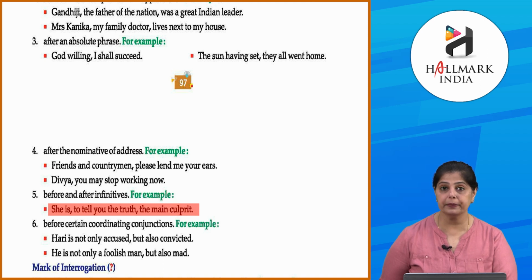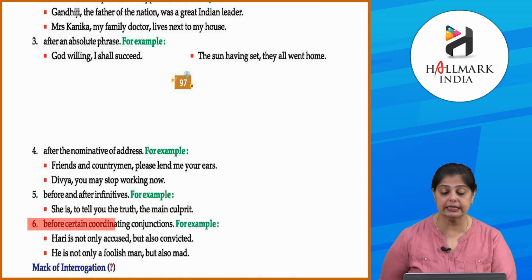Okay, मतलब यहाँ पे वो infinitives के बाद है. She is, to tell the truth. She is to tell you the truth, the main culprit. तो मतलब वो यहाँ पे आपको truth बताने वाली है, about the main culprit. Okay, before certain coordinating conjunctions.